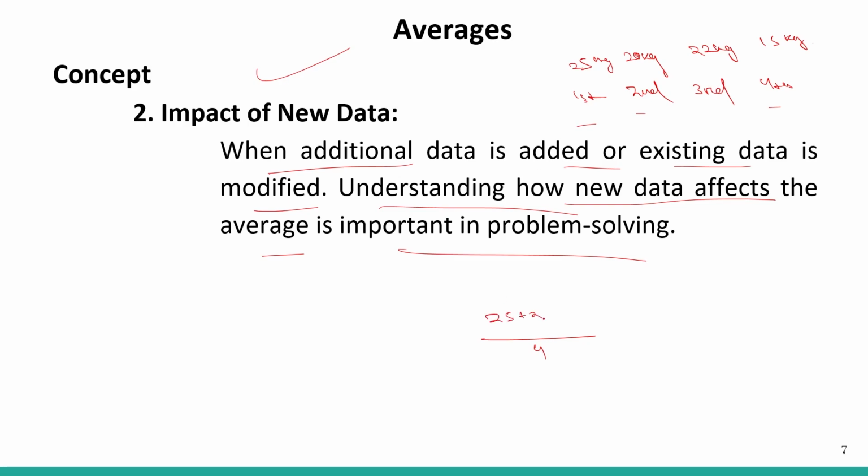25 plus 20 plus 22 plus 15. Okay, so it will be what? It will be 2045. So 67 plus 15 by 4 is equal to 82 by 4. So this will be 20.5 kg, right? So the average came down. Why? Because the fourth student that was added to the list has less weight than the average.